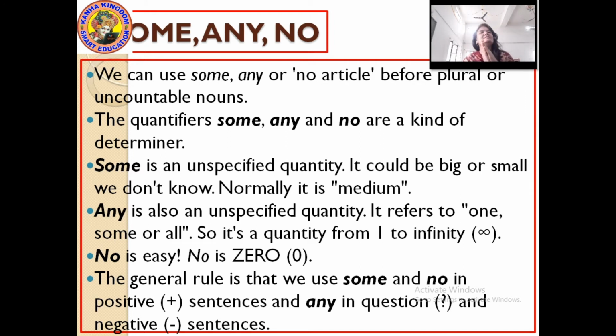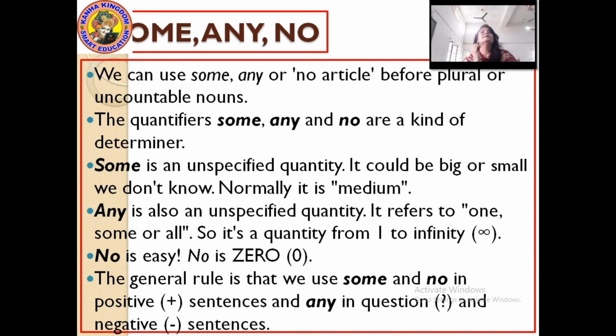I have explained how and where you are going to use the determiners, or you can say the quantifiers, some, any and no. Some and no in positive sentences and any in negative sentences.